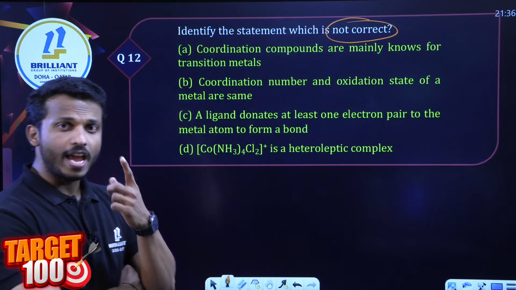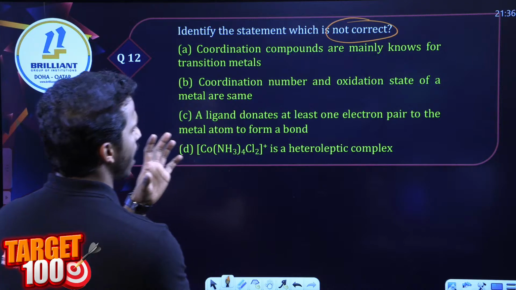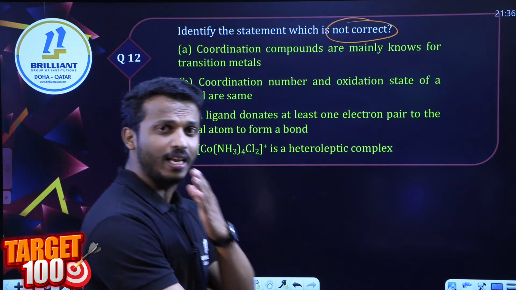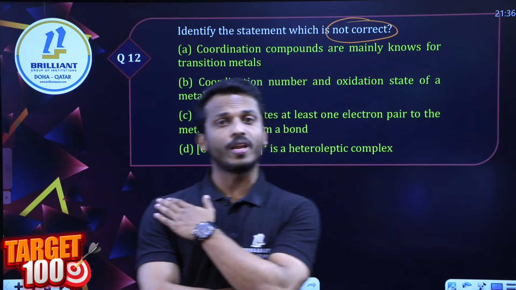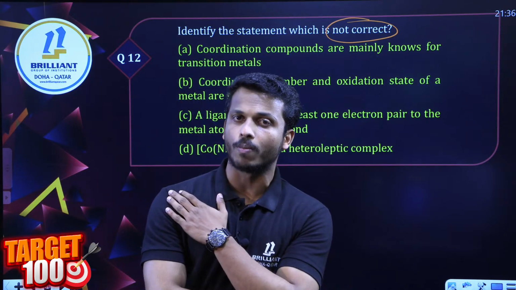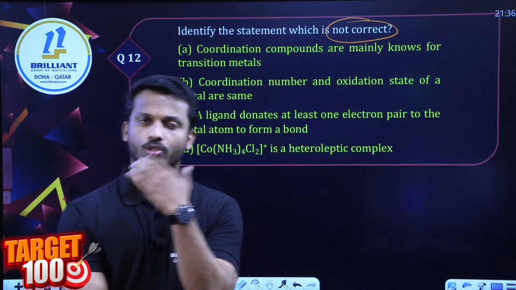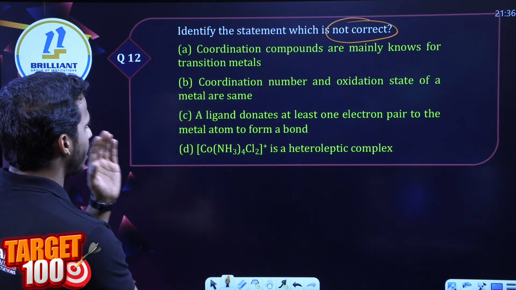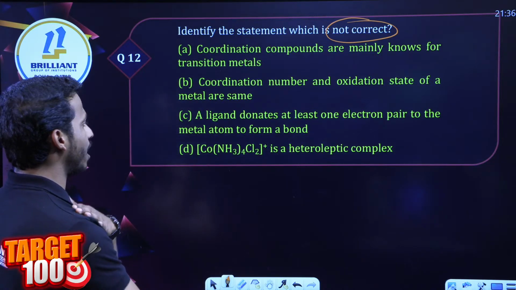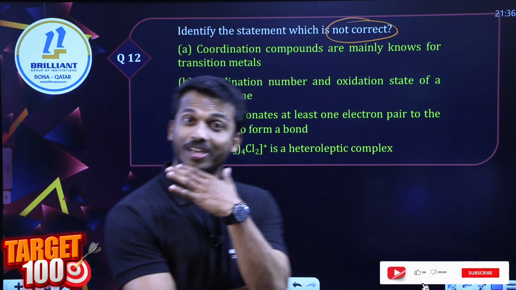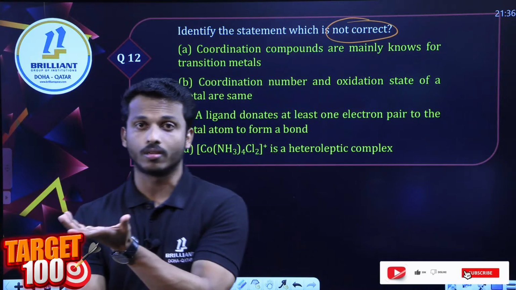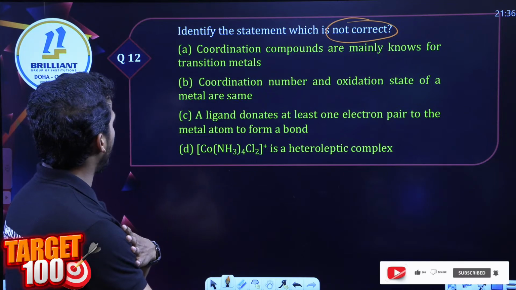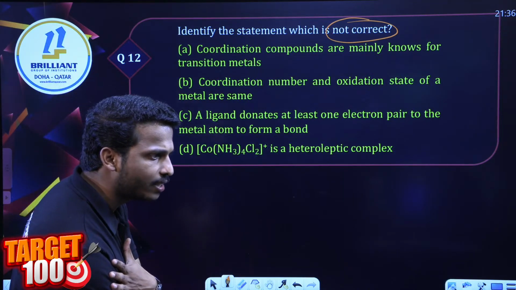Dear all, option A: coordination compounds are mainly known for transition metals. Yes, that you studied in the d and f block chapter. Why are coordination complexes mainly formed by transition metals? Because they show variable oxidation states, etc. Option B: coordination number and oxidation state of a metal are the same. It's not compulsory that coordination number and oxidation state are the same, right? It can be different. So option B is the answer.